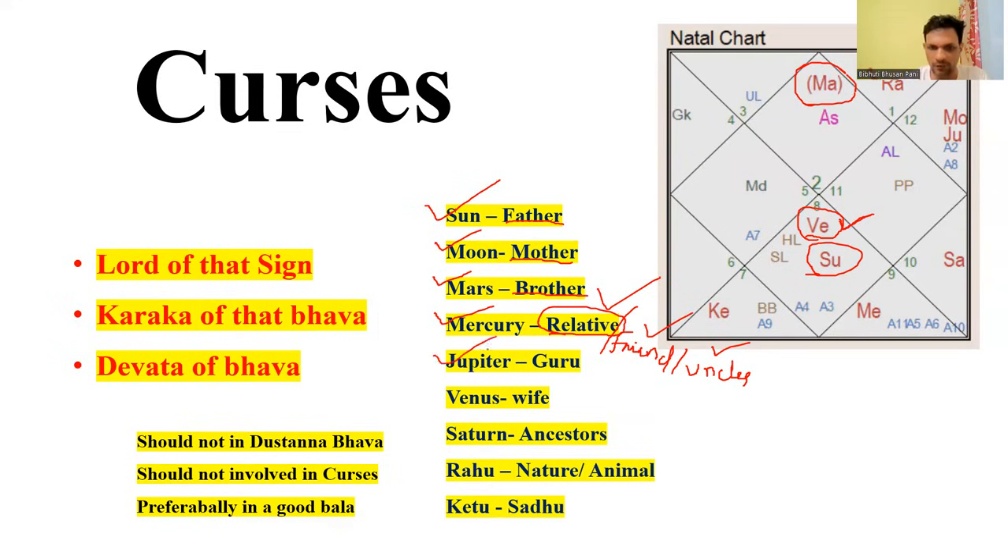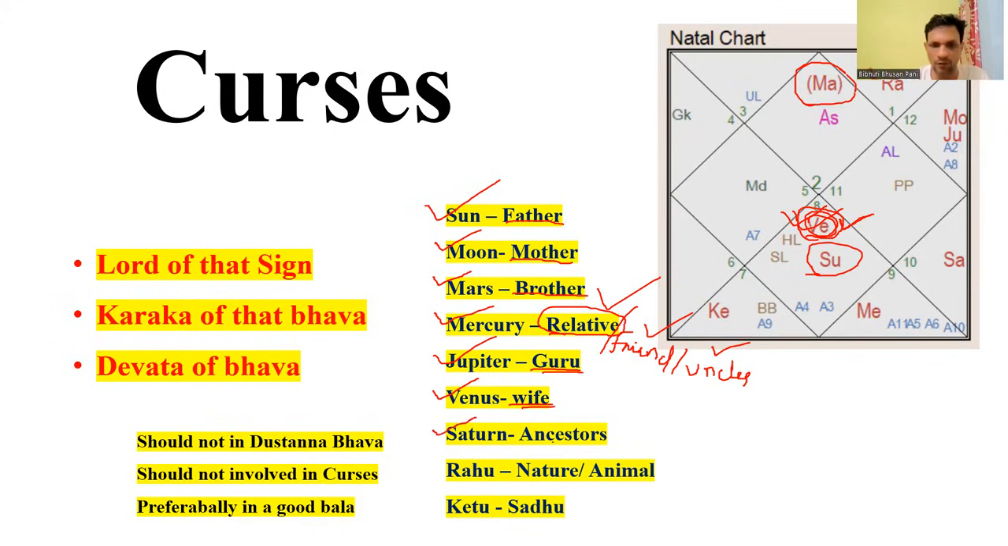If Jupiter is involved, it can be the curse of a guru. If exalted Jupiter is involved in a curse, it is the curse of a higher guru. If Venus is involved, it can be the curse of a wife. Like in this chart, Venus is involved in a curse, so we can say that it is a curse of a spouse from past life.